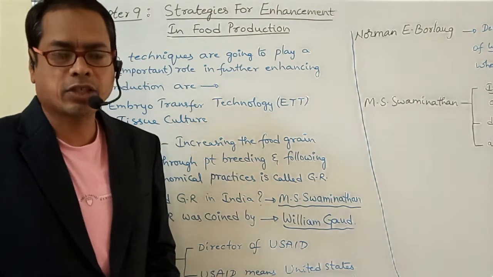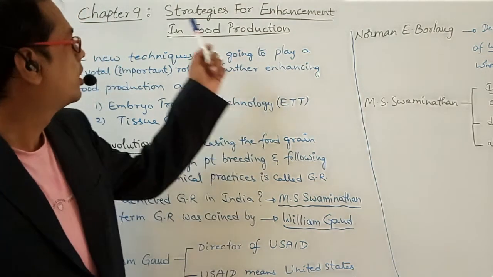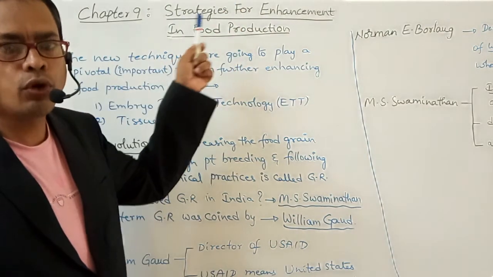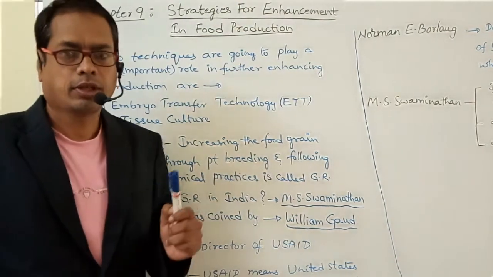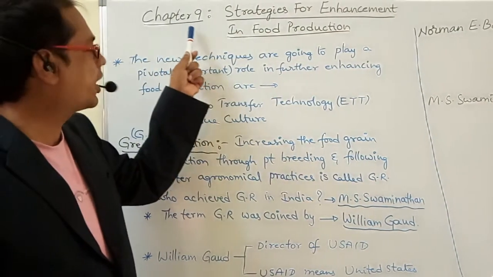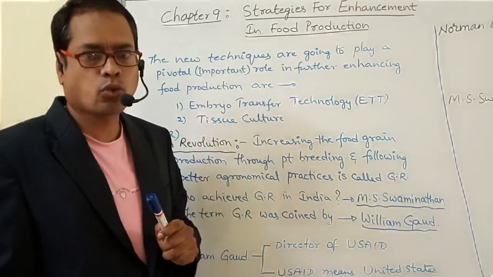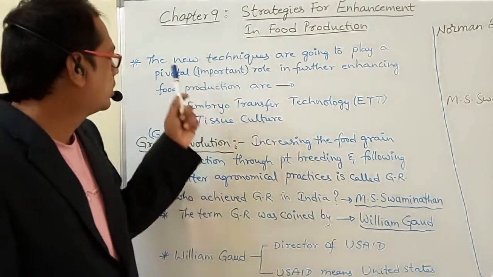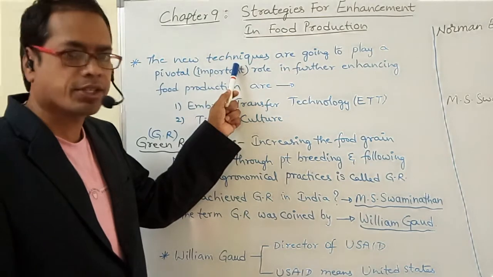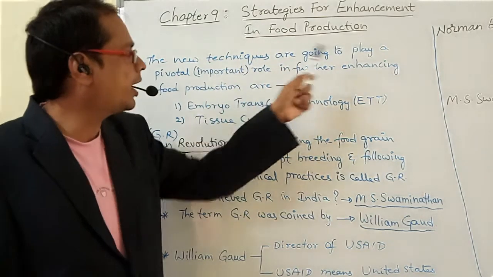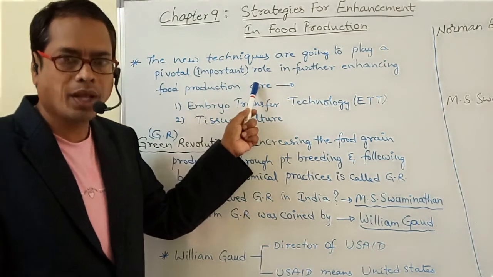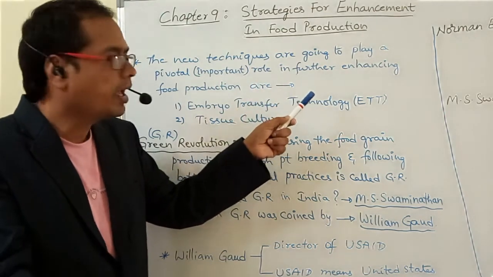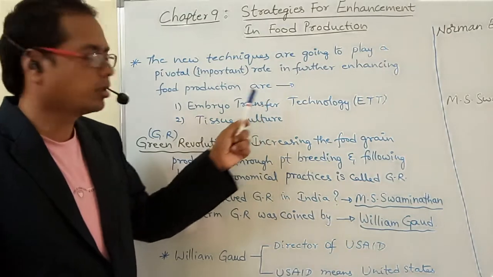Now I am going to explain a new chapter, strategies for enhancement in food production. That is chapter 9 in class 12 NCERT. The new techniques that are going to play a pivotal role, meaning an important role, in further enhancing food production are two techniques.